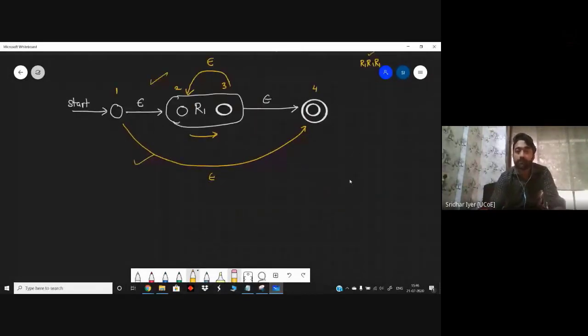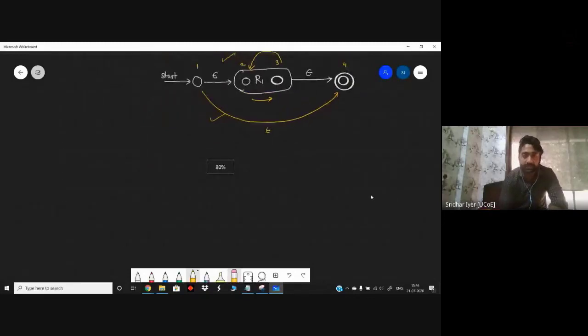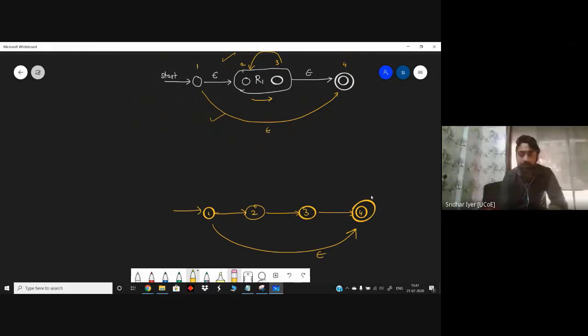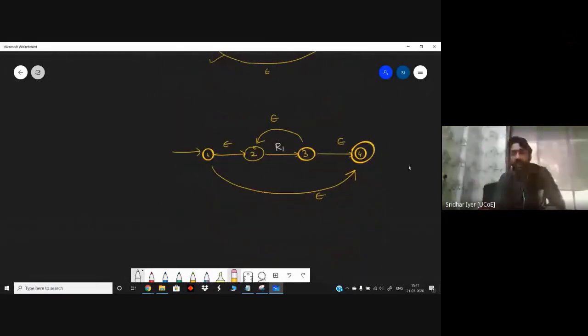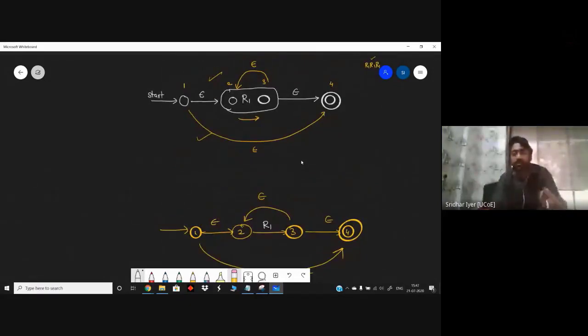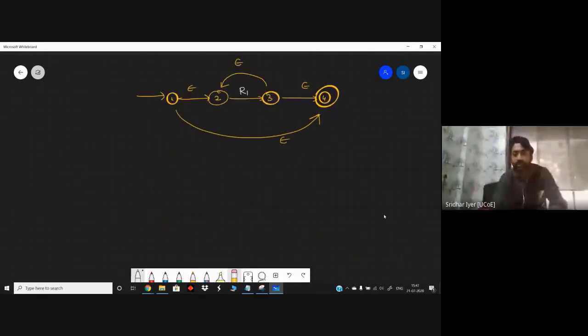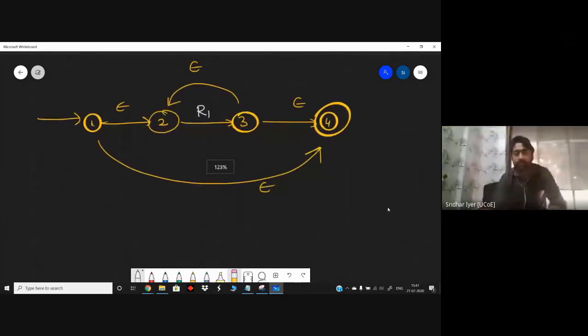And if you want to simplify this diagram, you can draw it like this. Okay, just follow me. Get rid of this box. You can simply write it as 1. Over here it is 2. Over here it is 3. Over here it is 4, which is the final state. You can draw it like this, epsilon. You can draw it like this, epsilon. These are the epsilon values. And then feed in the actual value which you want, that is R1. Here in the final exam, you can either draw the above diagram or this particular diagram. This is the actual diagram which is wanted.